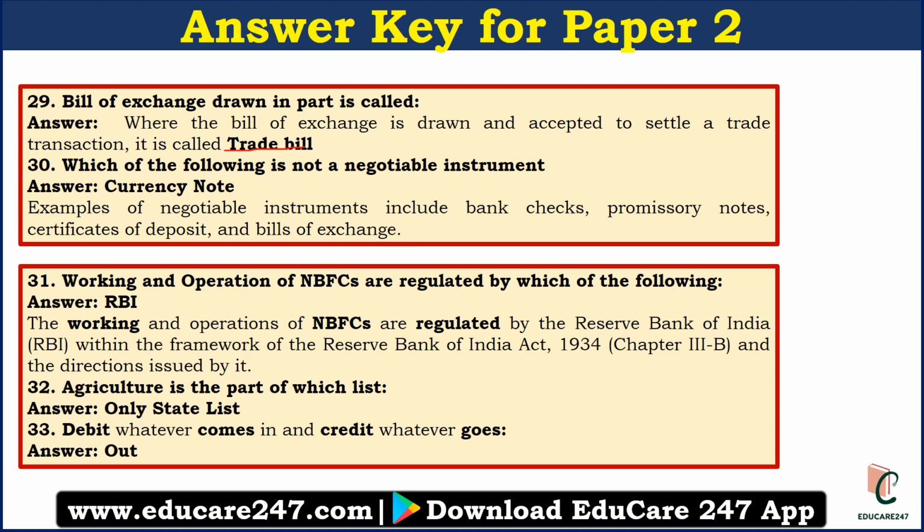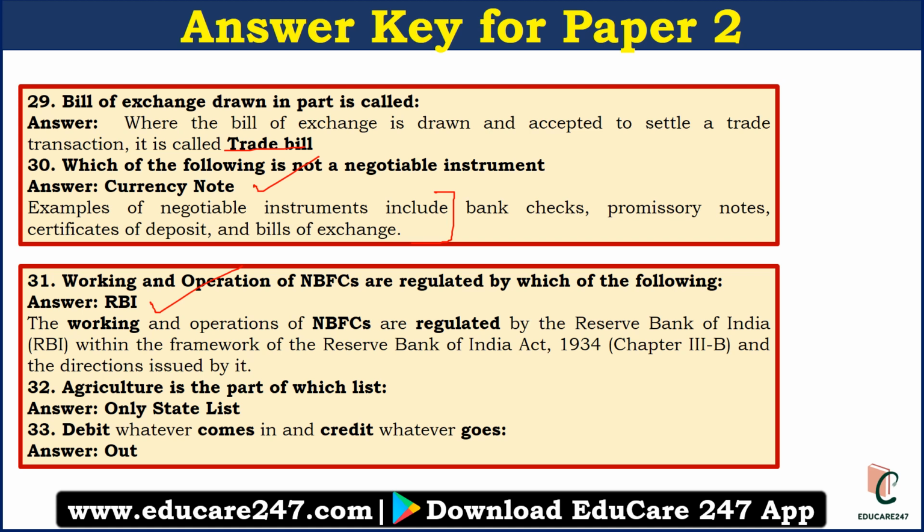Now the question number 30. It says which of the following is not a negotiable instrument. So basically currency note is not a negotiable instrument. Other than currency note, options were checks, hundi, promissory notes, certificate of deposits, bill of exchange. So these are negotiable instruments. Currency note is not a negotiable instrument. Question number 31. Working and operation of NBFCs are regulated by which of the following? We all know that it is regulated by RBI.